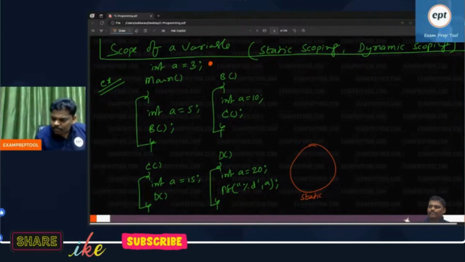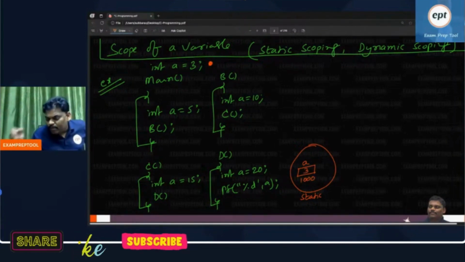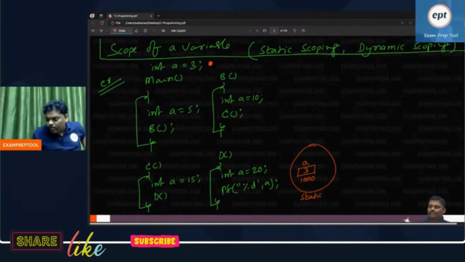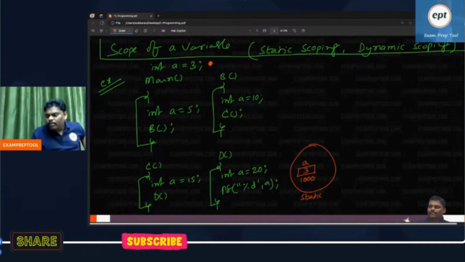Some people are asking, sir, how many bytes? Integer A is 2 bytes of memory, from 1000 onwards, and the value inside is 3. Everyone remember, global variable memory will be allocated in the static area at compile time itself, because program running starts from main. How many bytes? 2 bytes.